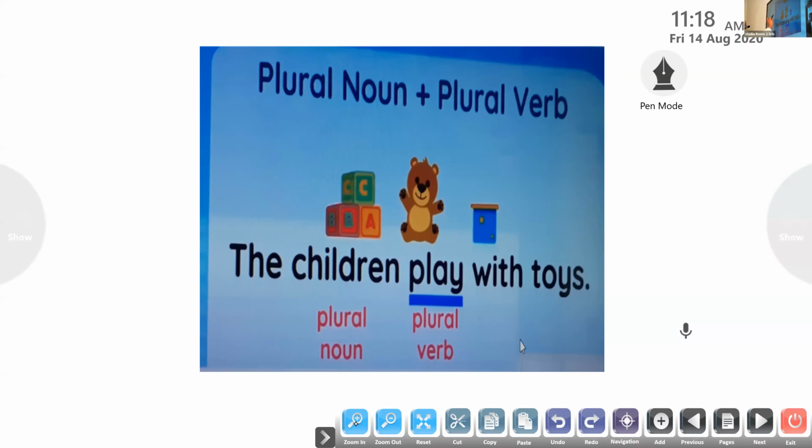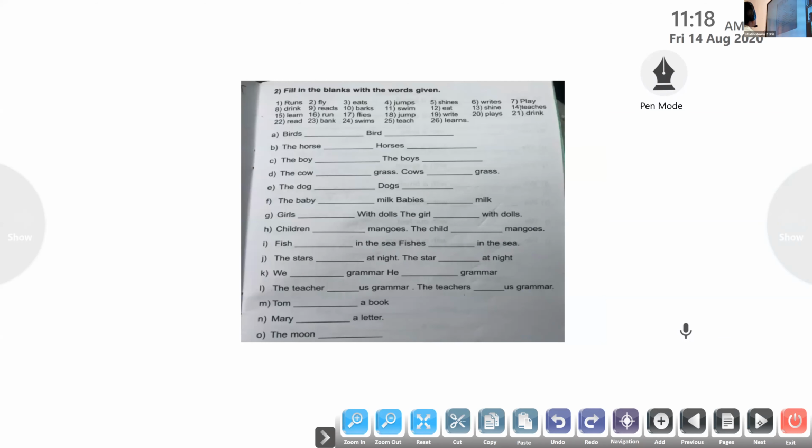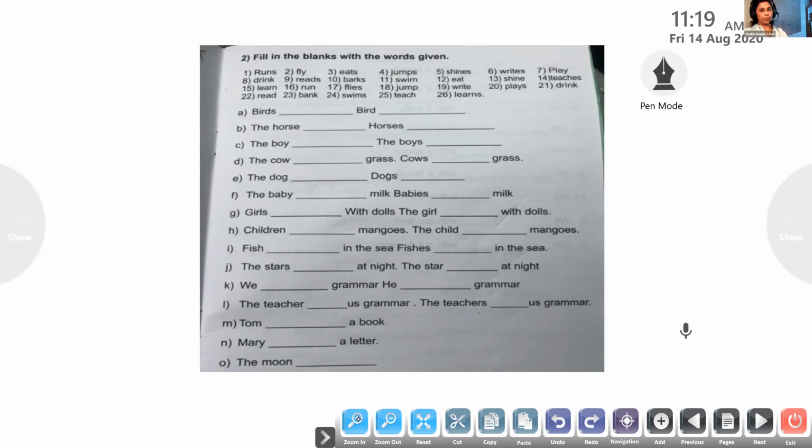One more example, plural noun and plural verb. The children, it is a plural noun. So the plural noun has to agree with the plural verb. The plural verb doesn't have an S at the end. Have you understood? So, the children play with toys. These are the two rules we have learned in today's class, and we need to know this very well. I hope you have understood it. Let's have a recap on the topic before we move on to the workbook exercises. I want all of you to be ready with your workbook exercise, page 17.